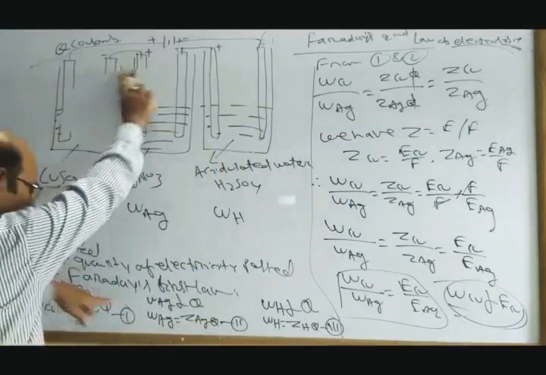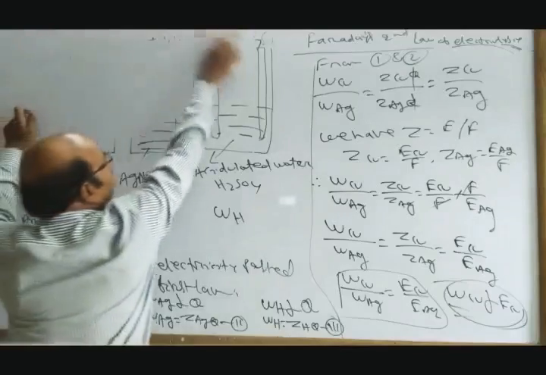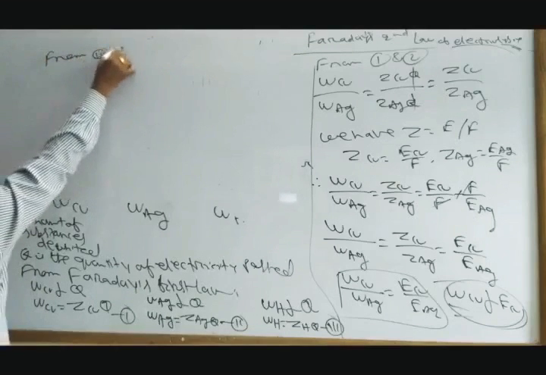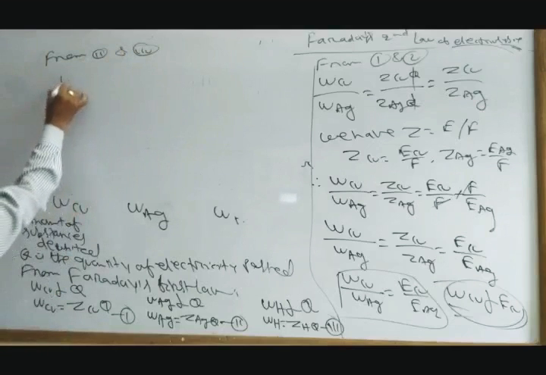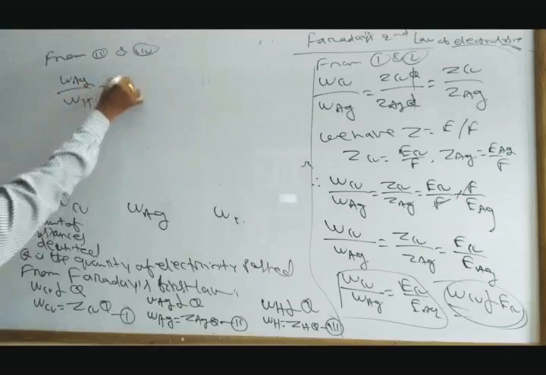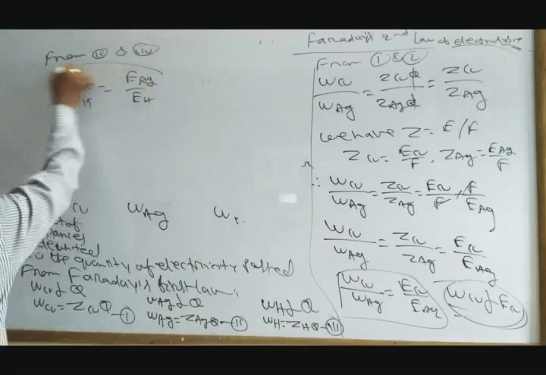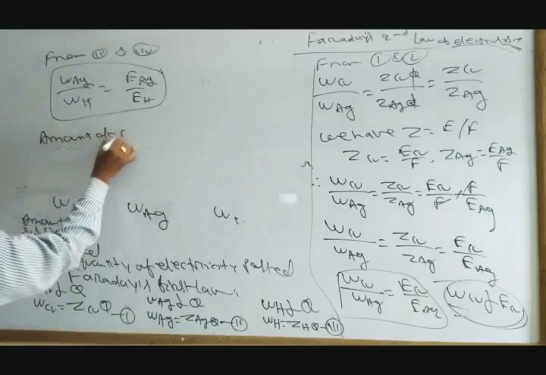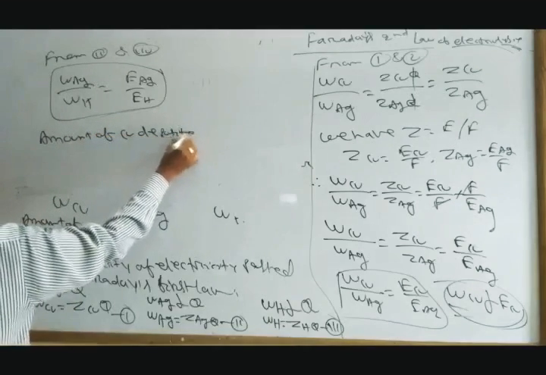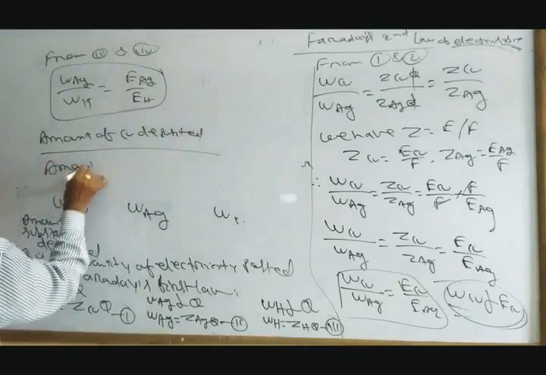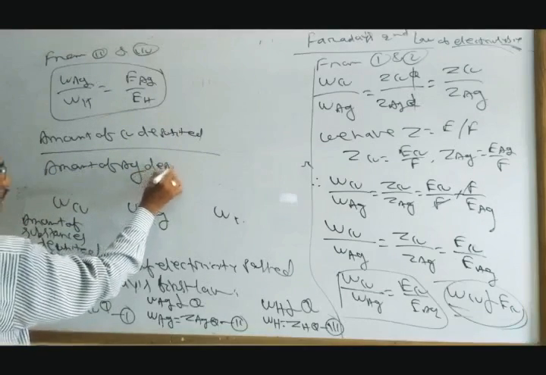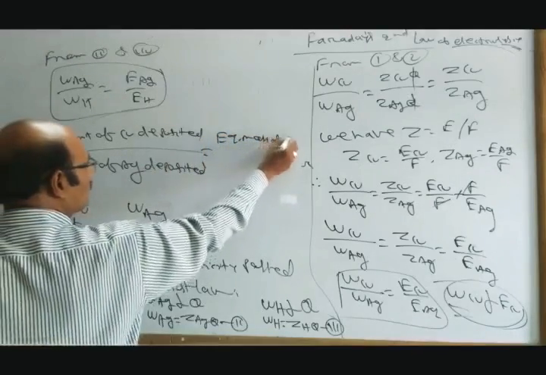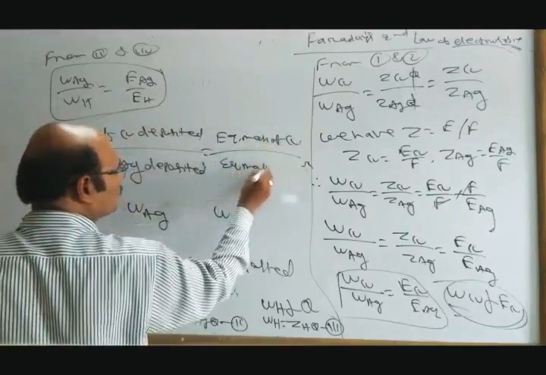Now see, if I go for 2 and 3, from 2 and 3 also I can write W of Ag by W of H is equal to E of Ag by E of H. So you can say the amount of copper deposited divided by the amount of silver deposited is equal to the equivalent mass of copper by the equivalent mass of silver.